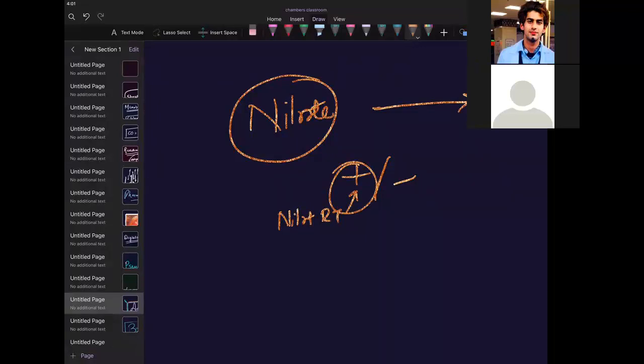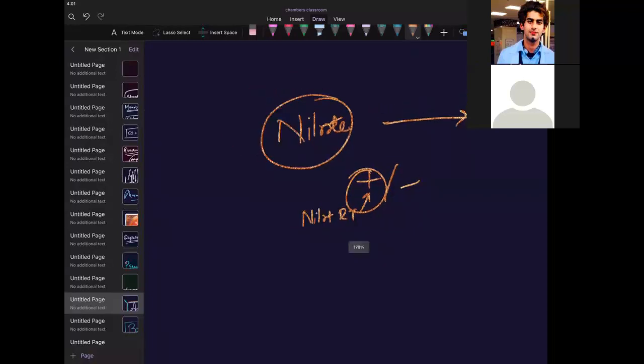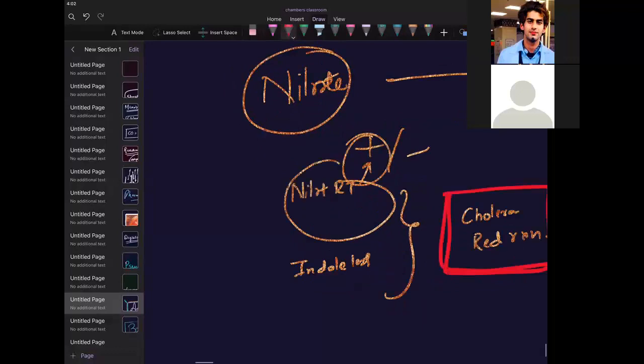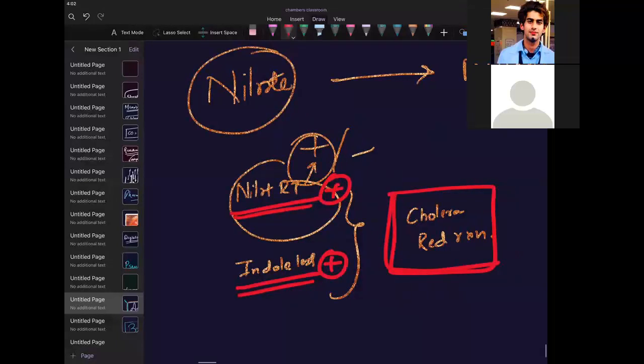Are you able to understand, guys? So if the nitrite test is positive and the indole test is also positive, we call this the cholera red reaction. Together we call them cholera red reaction.